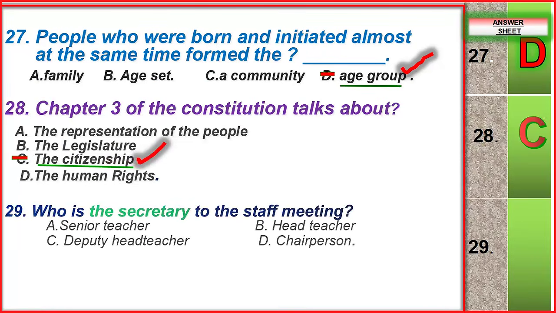Number 28. Who is the secretary to the staff meeting? So staff meeting, it is not the head teacher because the head teacher is the chair of the staff meeting. So the correct answer is deputy head teacher, who becomes the secretary in the staff meeting.